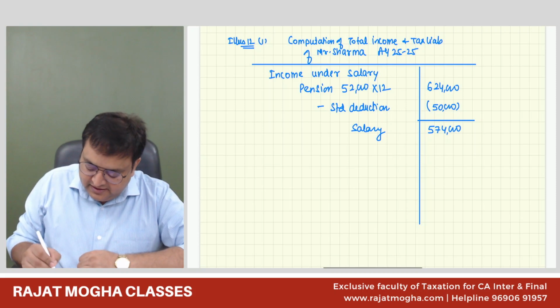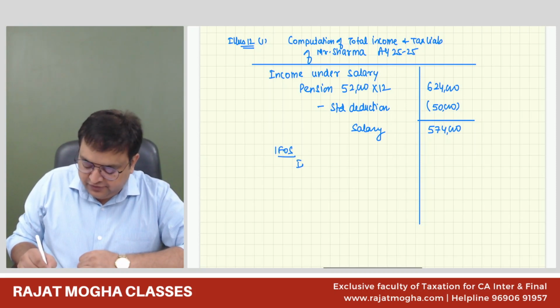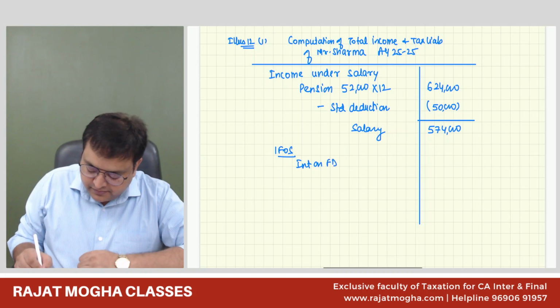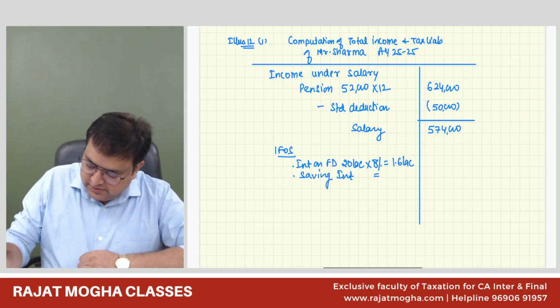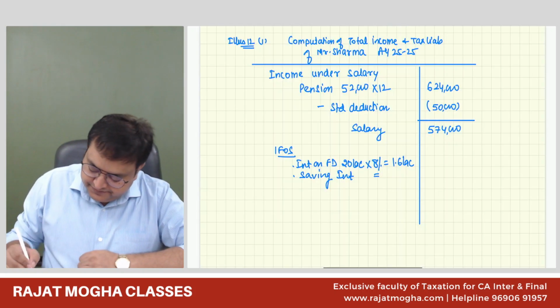Does he have any other income also? Yes, he has income from other sources also. Interest on FD. 20 lakh is the FD at the rate of 8%. So it is 1.6 lakh. Plus he has saving account interest also. It was 9,500.